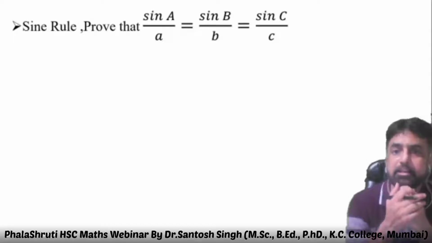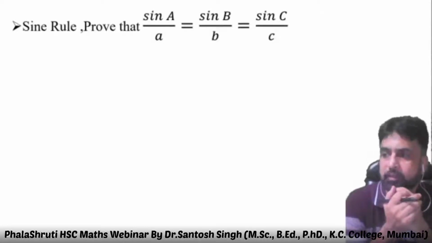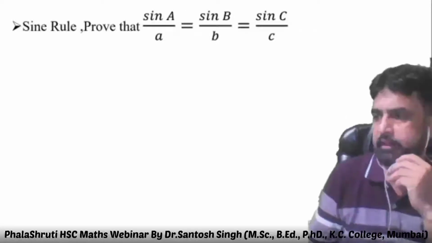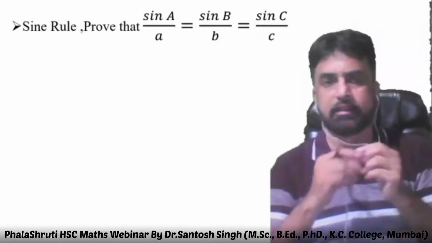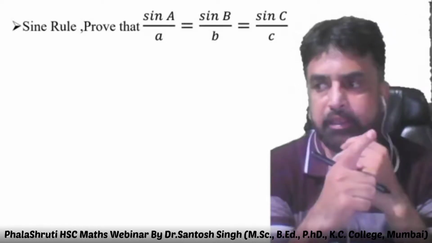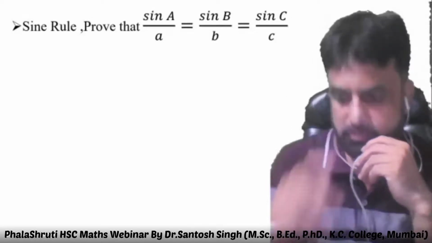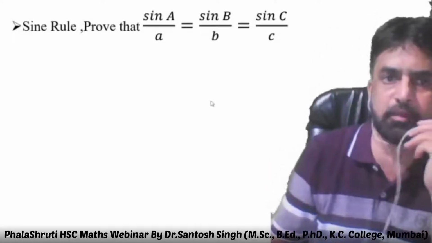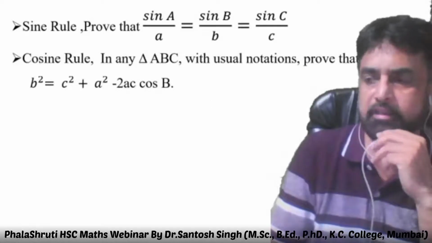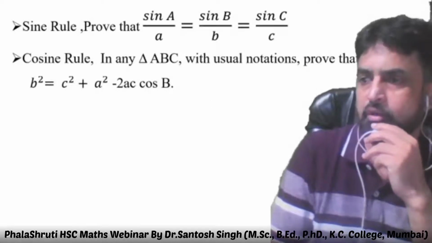In this chapter, a few theorems are very important. First theorem is the sine rule, which is important from the examination point of view, and that is sin A upon a is equal to sin B upon b is equal to sin C upon c. Then the next one is the cosine rule: b square is equal to c square plus a square minus 2ac cos B.